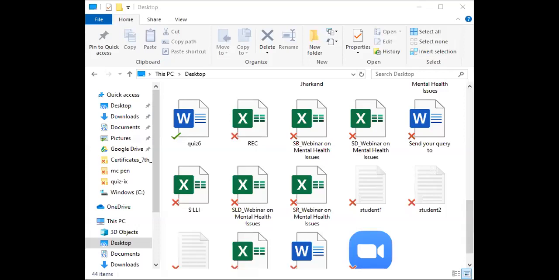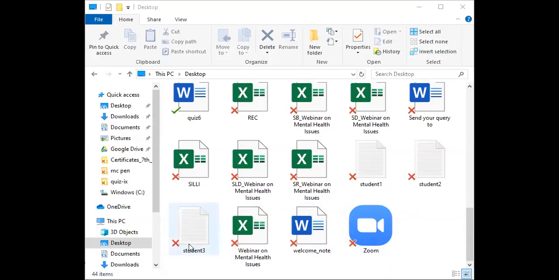Okay, everyone see this window? This is visible to everyone. Yes, ma'am. Okay, so see, this is my desktop, and on the desktop student1 and student2 are already there, and we see that we have also created student3.